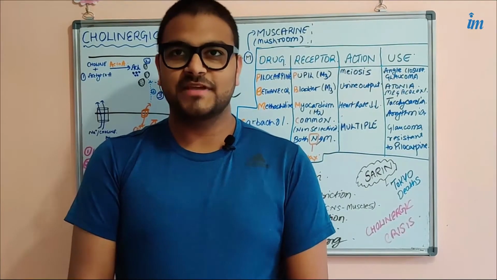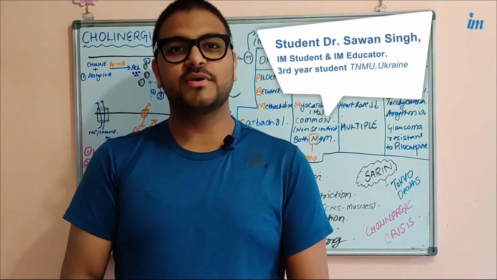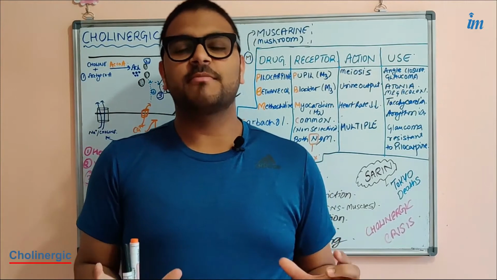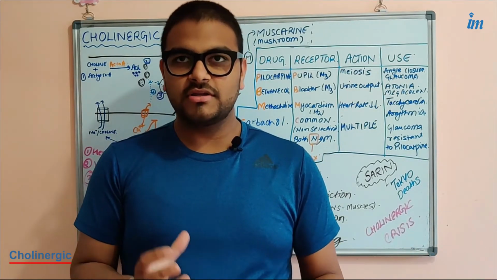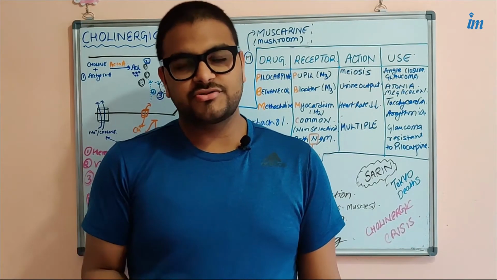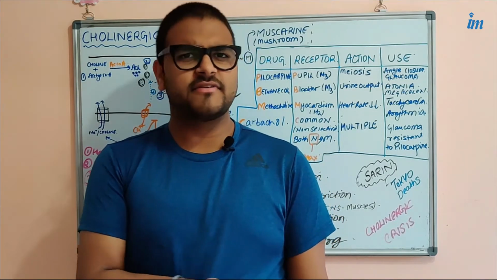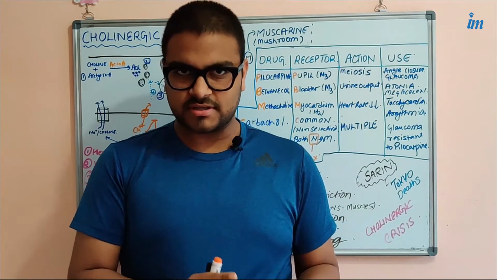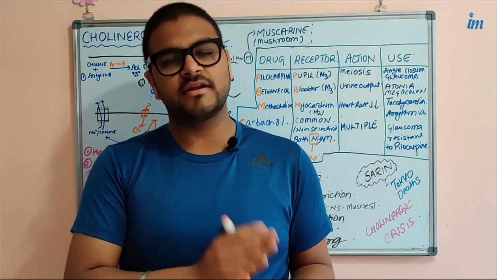Everybody, I am Savan and we'll continue our discussion on the autonomic pharmacology. So today we are going to study about the cholinergic drugs. What are the cholinergic drugs? Cholinergic drugs are a group of drugs that are basically affecting the cholinergic system. There are two types of cholinergic drugs: first of all, direct acting and the indirect acting.